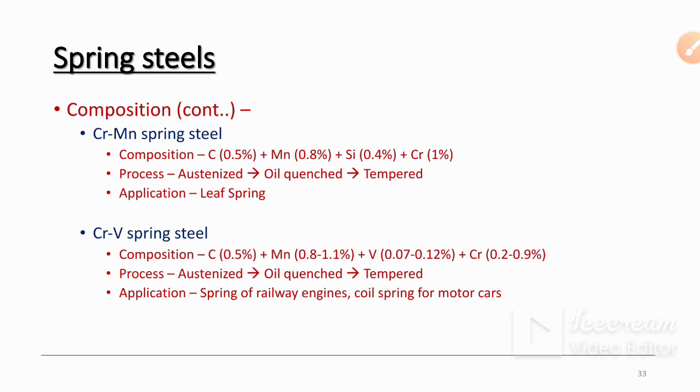Then chromium vanadium spring steels: carbon 0.5%, manganese 0.8 to 1.1%, vanadium 0.07% to 0.12%, chromium 0.2% to 0.9%. Process: austenization, oil quenching and tempering. Applications are springs for railway engines, then coil springs for motor cars.